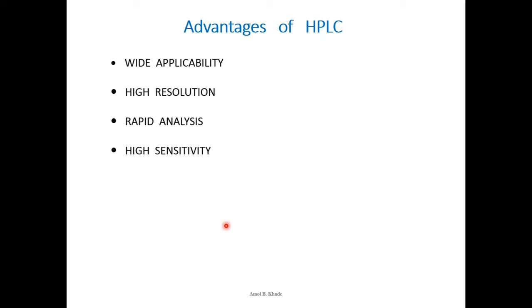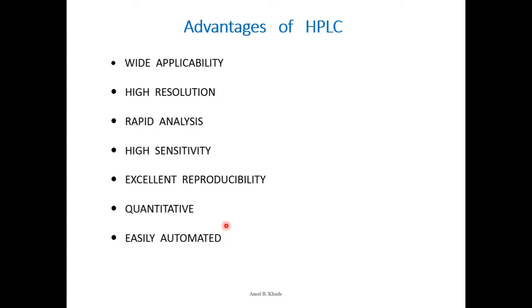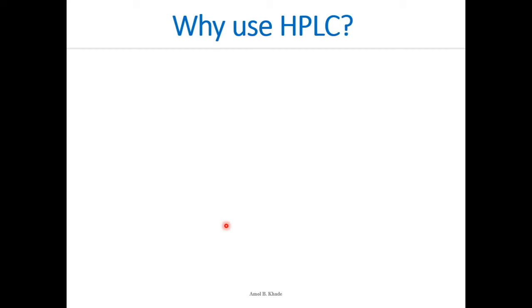And it has very high sensitivity. So even at picogram, as I told you, you can quantify your samples; steroids or even biological samples can very comfortably be detected using the LC system. It has excellent reproducibility, which is very important as far as the regulatory authorities' guidelines are concerned. So you can reproduce your experiment if you are doing it with the LC, and the major application is that it is a quantitative method. You can easily automate it.